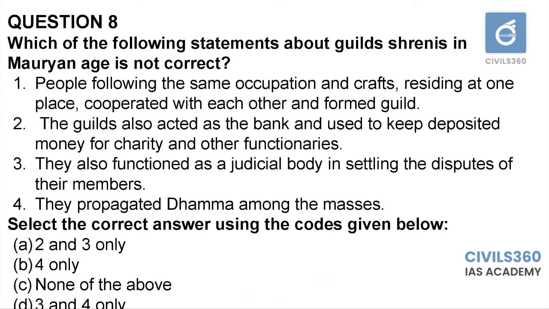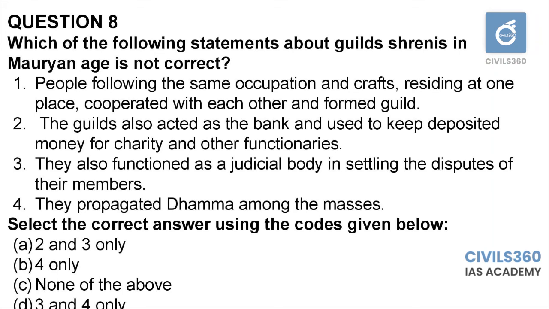They also functioned as a judicial body in settling the disputes of their members. It is saying disputes of their members. Since it is an association of traders, there is a possibility of dispute among the traders. We cannot rule out that possibility. They need to ensure that the business will be undertaken very quickly. So there is a possibility that they will be acting as judicial members. 3 can also be correct. So two options, A and D, can be eliminated. Option B and option C are the remaining ones.